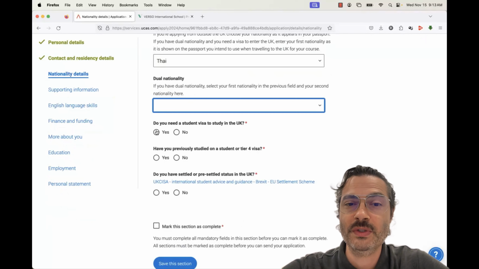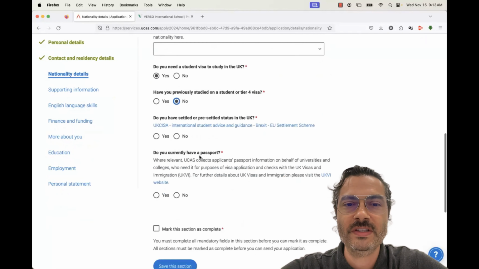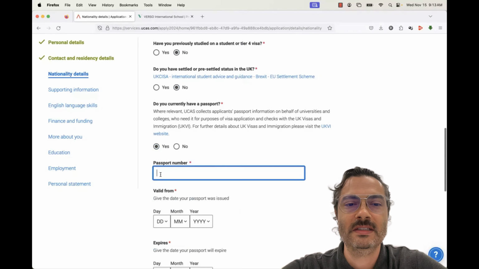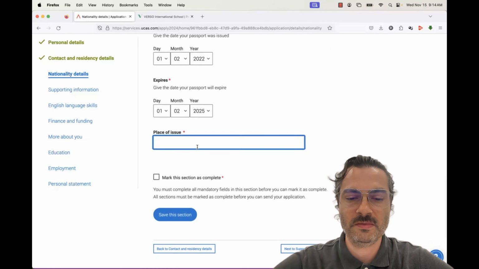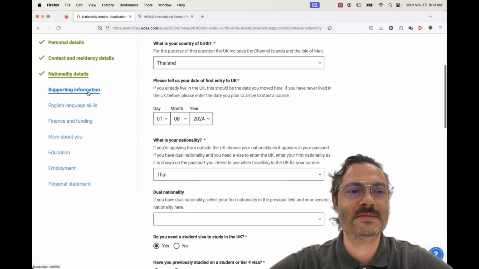We will need a student visa. We have not studied before. A Tier 4 is the student visa for university study in the UK. And we don't have any settlement status in the UK. We do currently have a passport. We'll just use that and we'll say that we got it in Thailand. Okay, so that's another section done. We're moving right along.